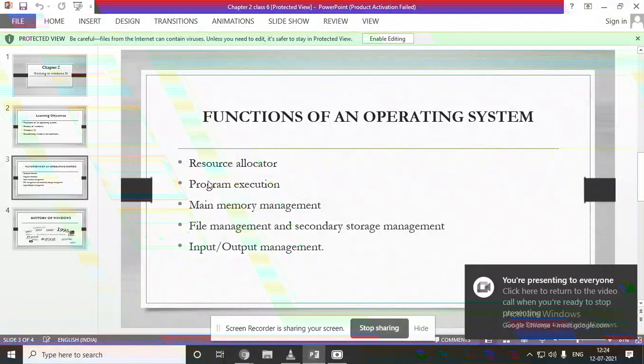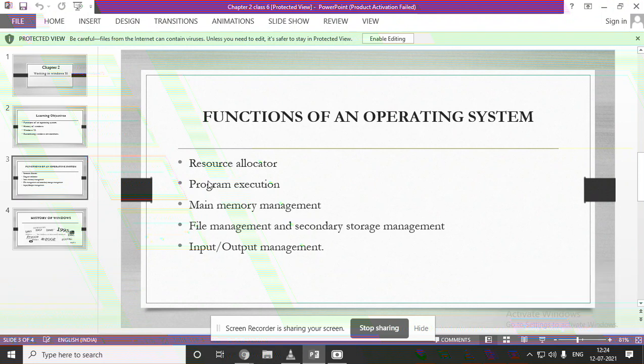Okay, next thing, program execution. As you know, we all are working in the computer. We are working on so many different softwares. So whenever the time comes for execution of any program, either software programs or hardware programs, the operating system is responsible for that.